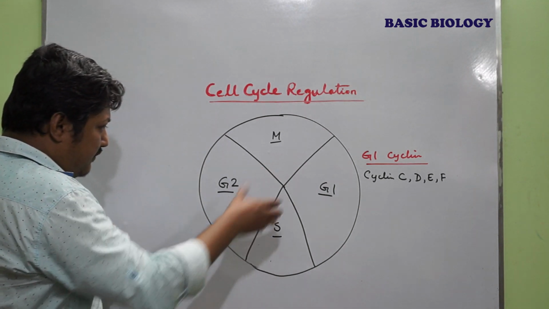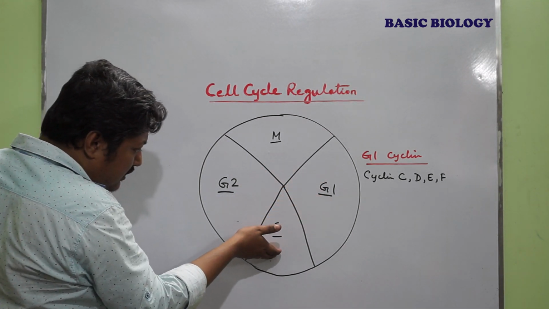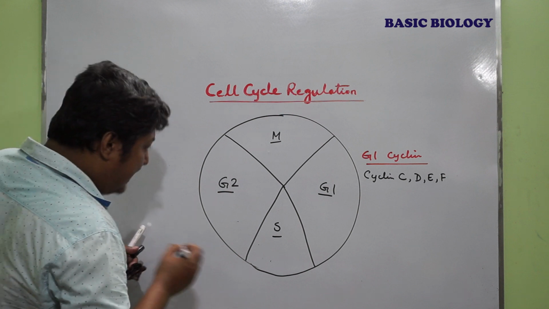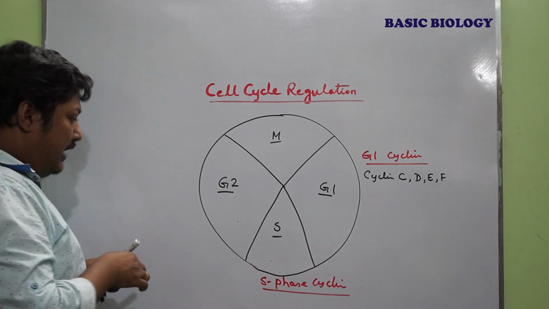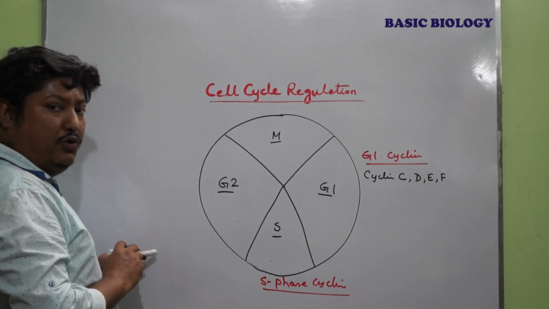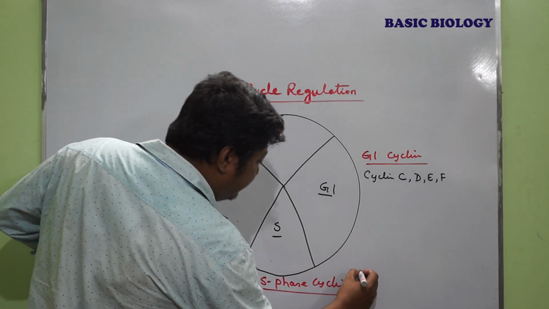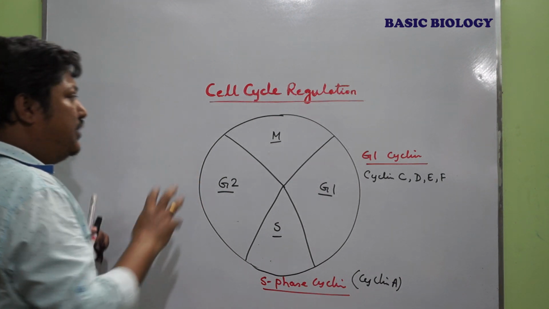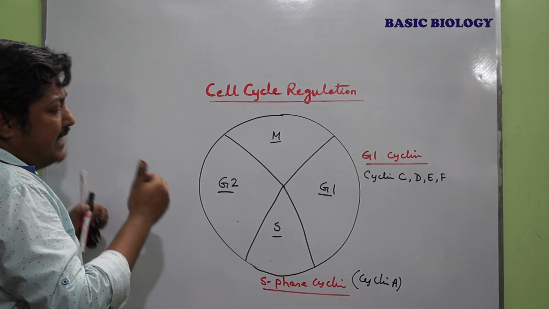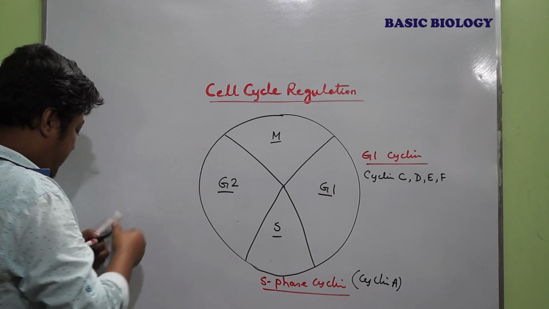Now when the cell passes to S phase, there is another cyclin which is known as S phase cyclin. This S phase cyclin is known as cyclin A, and another cyclin is present which is known as mitotic cyclin, but that mitotic cyclin begins its function from G2.